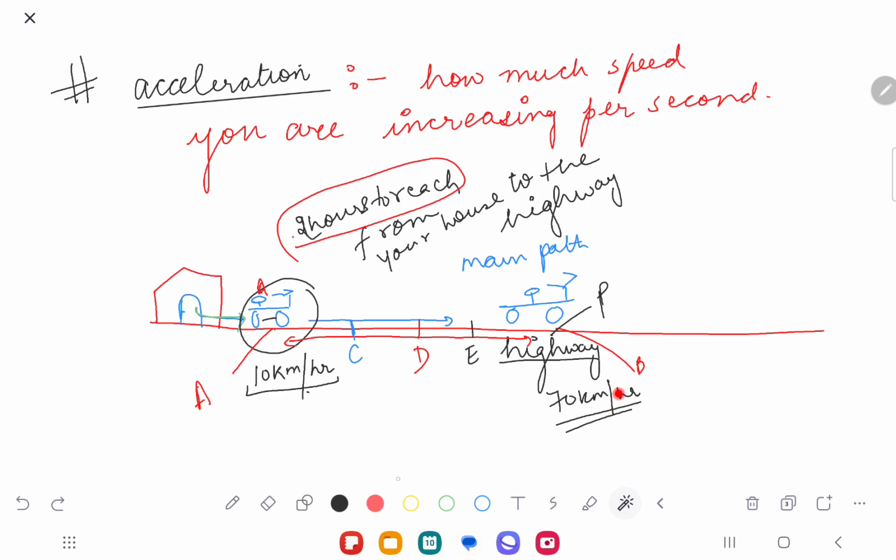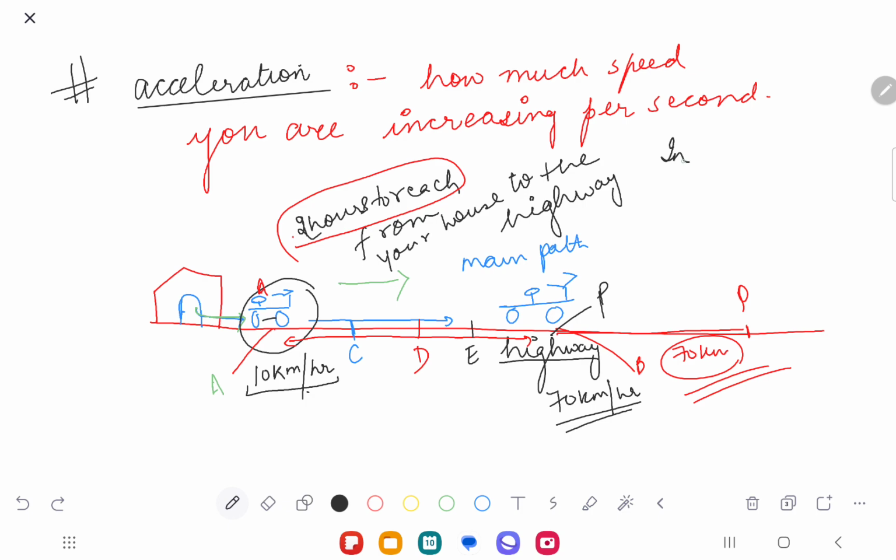And thereafter, the person continues to move at 70 kilometers per hour for a long time. But from the house to the highway, because there might be certain streets in front of that, when we are doing this concept from A to the highway, the speed is not constant, the speed is increasing. The velocity is increasing in this particular direction. I hope you're understanding. Yes. So the speed is increasing.